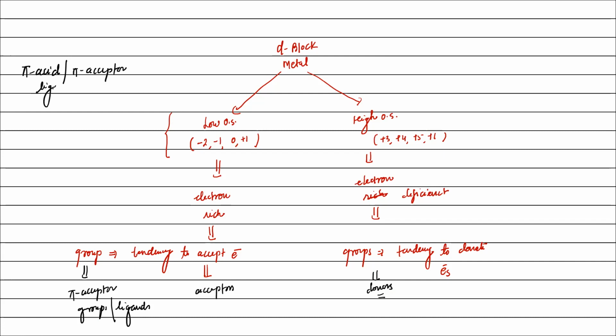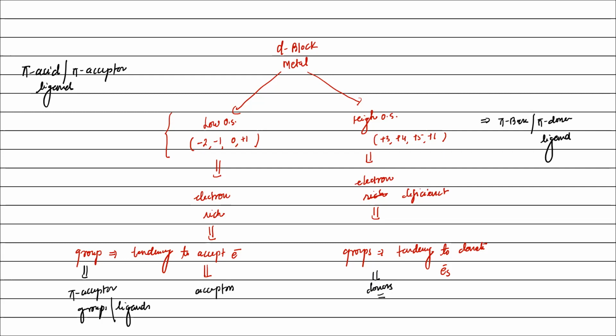Similarly, when metal in high oxidation state also forms pi bond, then such kind of groups are called pi base or pi donor ligand. It means when metals are present in low oxidation state and they are going to form pi bond with surroundings or ligand, then such ligands are called pi acid or pi acceptor ligand. However, when metals are present in high oxidation state and they are going to form pi bond with ligand, then such ligands are called pi base or pi donor ligand.